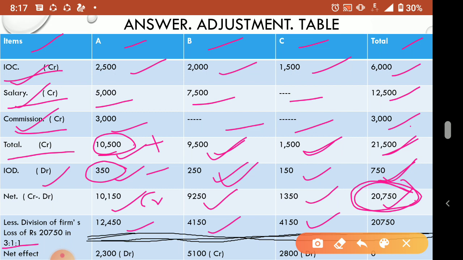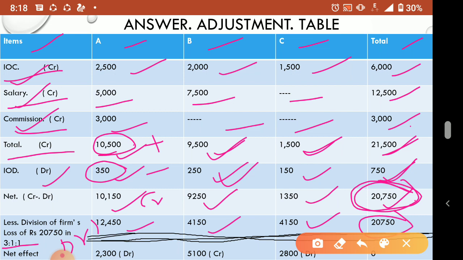Understood? Because there also they omitted to write all these items. Then this total will come 20,750 only, because that amount only we divided in 3 is to 1 is to 1. Now we'll see the net effect. For A, credit rupees 10,150, but this loss division is equal to debit. Here debit is 12,450. So debit is more, means he has to bring.